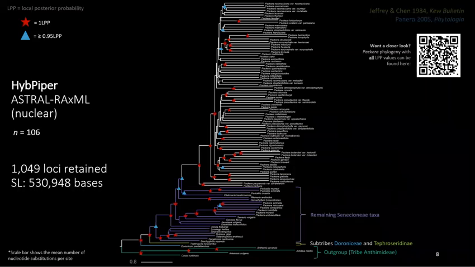And so here's the resulting tree of 106 taxa. It's comprised of 1,049 loci and is almost 531,000 bases long. I separated the tree based on outgroups and ingroups. And so ingroup taxa, or the taxa of interest, and in this case Packera, have white branches, while the outgroups are colored either purple, green, blue, or teal.